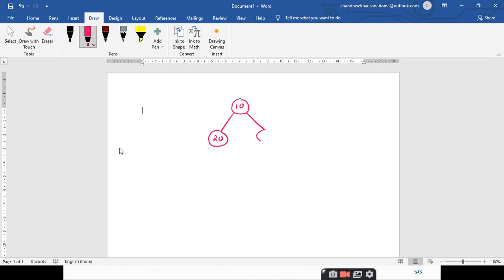So what are these circles? Nodes, sir. We call them nodes, right? What are these lines? Edges. Right. What are these numbers I am giving?